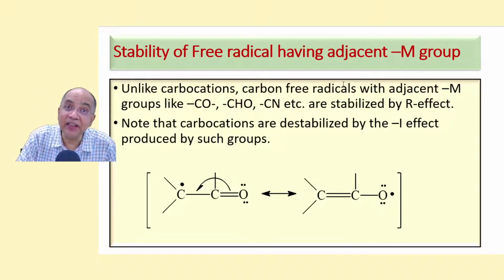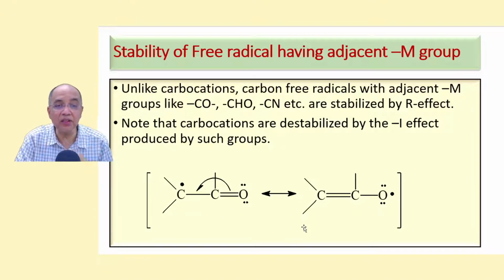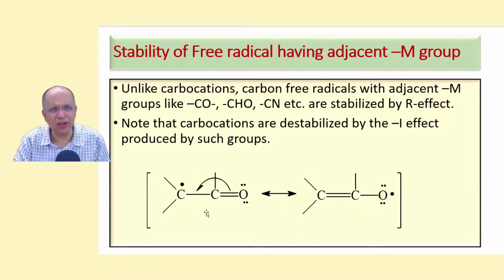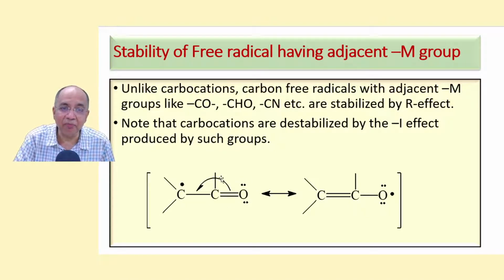Then it's a very interesting thing that a minus M group destabilizes a carbocation due to the minus I effect. Because there is no resonance in a carbocation, there is simply minus I. But in case of a free radical, a minus M group stabilizes due to the M effect, a one electron shift, because of the delocalization of the unpaired electron.